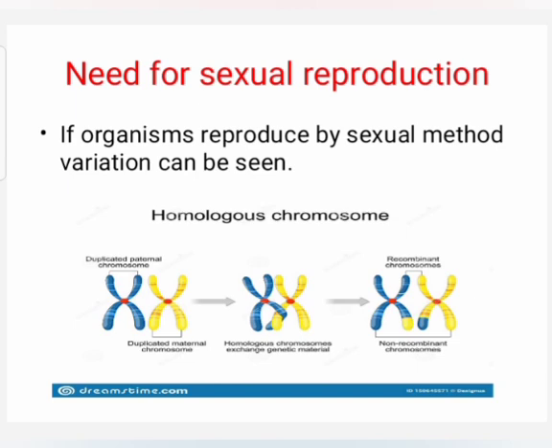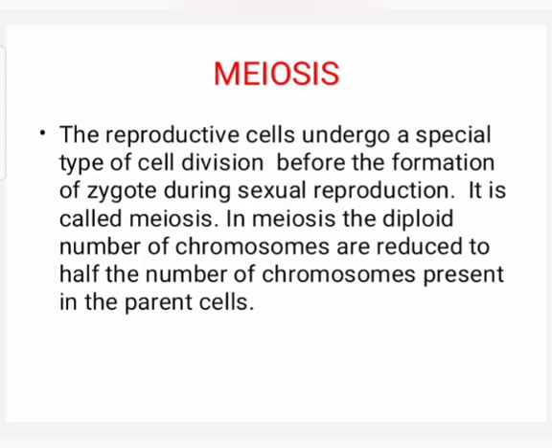We know that in sexual reproduction, a new individual is formed by the fusion of male and female gametes to form a zygote. The reproductive cells undergo a special type of cell division before the formation of zygote during sexual reproduction. It is called meiosis. In meiosis, the diploid number of chromosomes are reduced to half the number of chromosomes present in the parent cells.